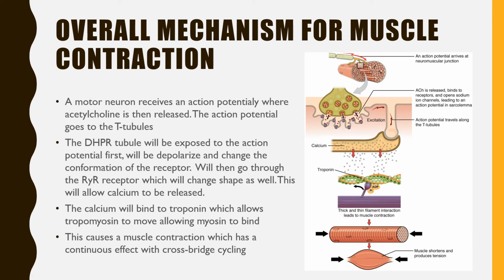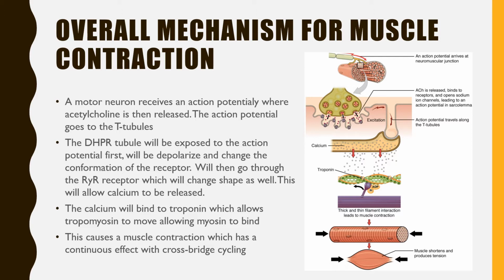The overall mechanism for muscle contraction: a motor neuron receives an action potential where acetylcholine is then released. The action potential goes to the T tubules. The DHPR tubule will be exposed to the action potential first, will depolarize, and change the conformation of the receptor. This will then go through the RYR receptor where it will change shape as well.